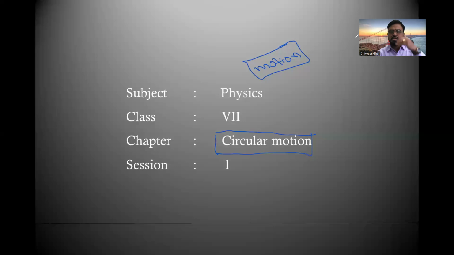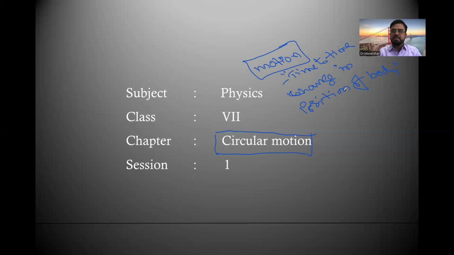Motion is nothing but change in the position of a body from time to time. A body is said to be in motion if it changes its position with respect to time. That is called motion.